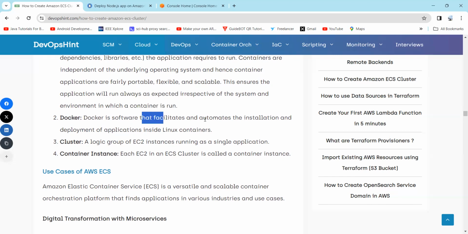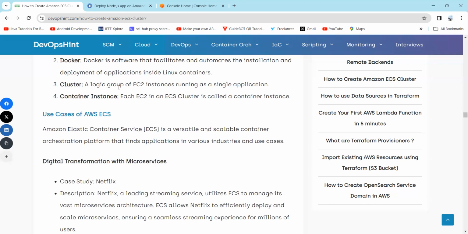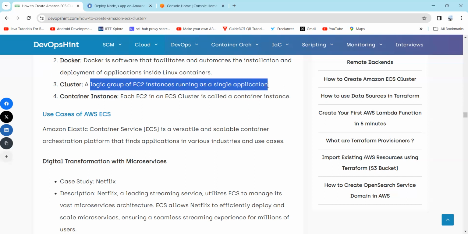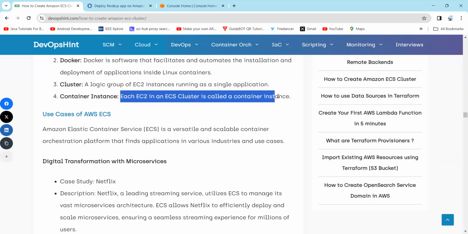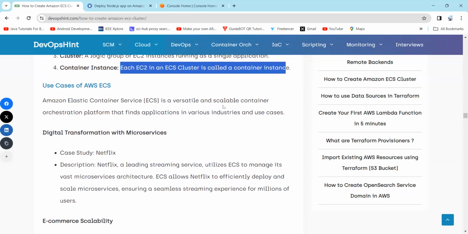Next is Docker. Docker is software that facilitates and automates the installation and deployment of applications inside a Linux container. A cluster is a group of EC2 instances running as a single application. And the container instance: each EC2 instance in an ECS cluster is called a container instance.